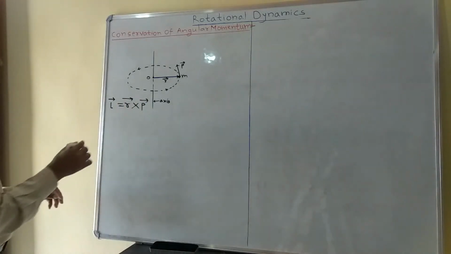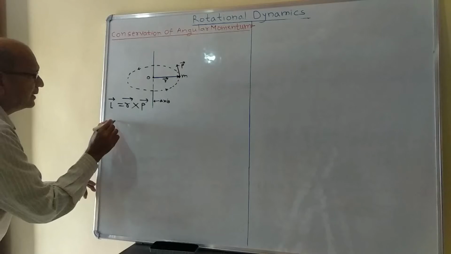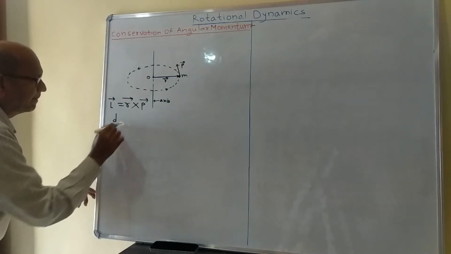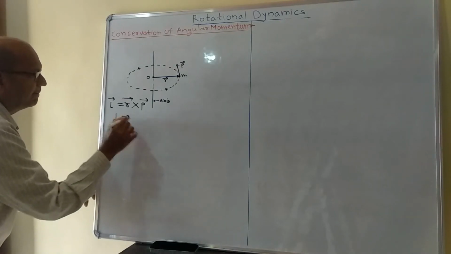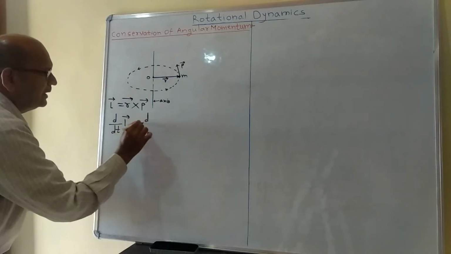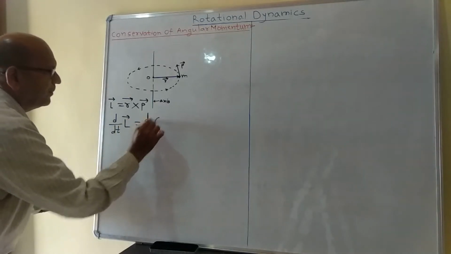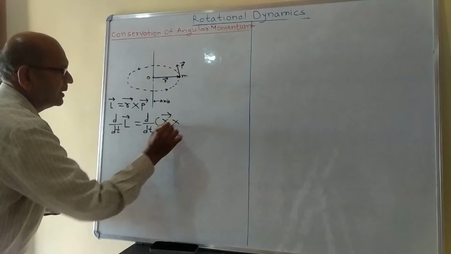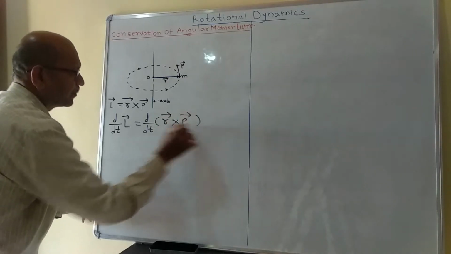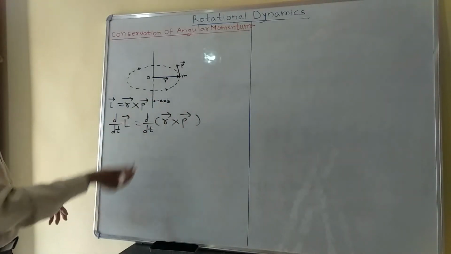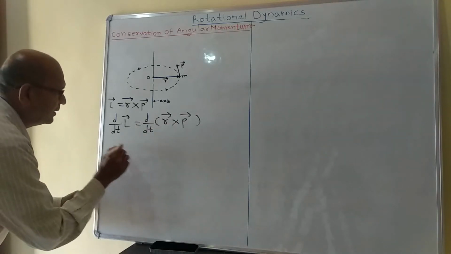Now differentiating this expression, d by dt of L bar equals d by dt of r bar cross p bar. Now use the product rule of differentiation.